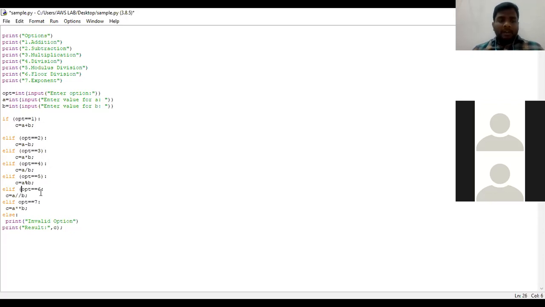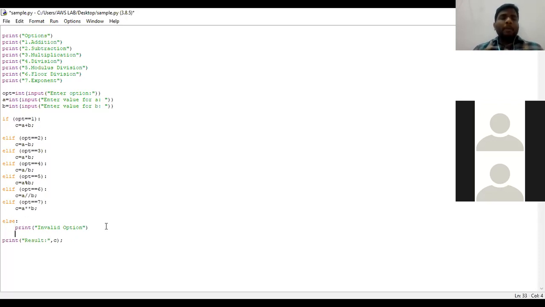This elif condition will be used for floor division, where the quotient value will be returned in the form of integer. And this elif condition is used for exponentiation, called the power function. And the final one is else.